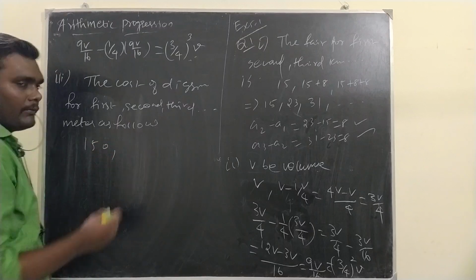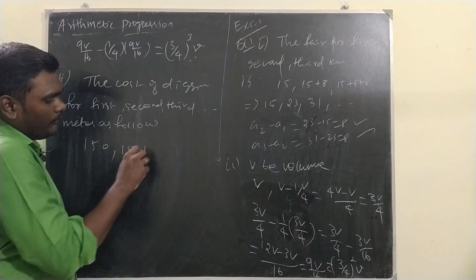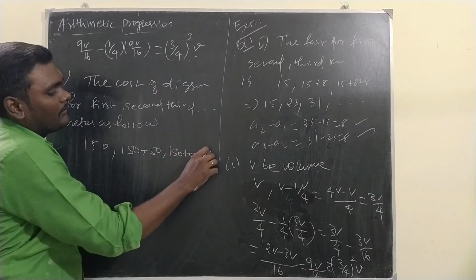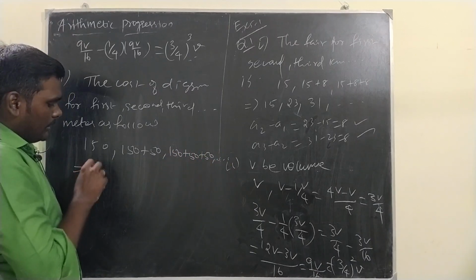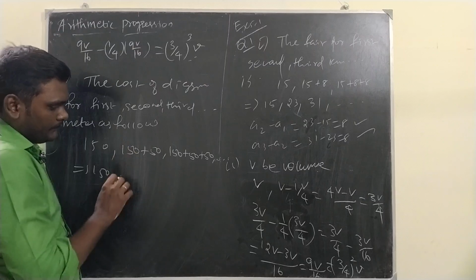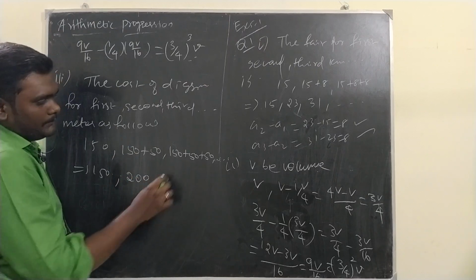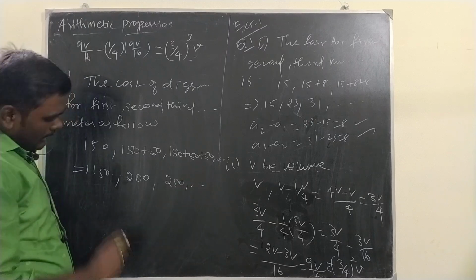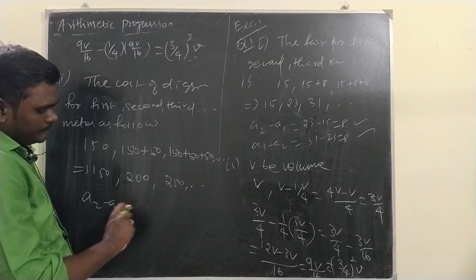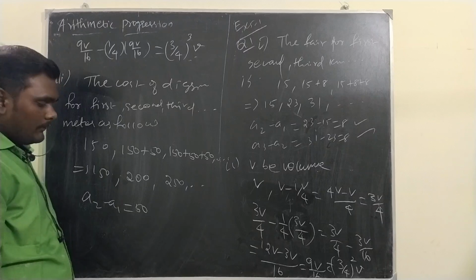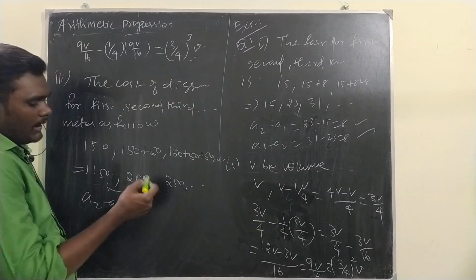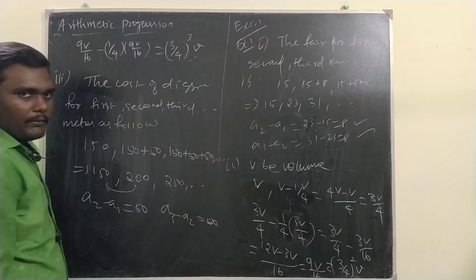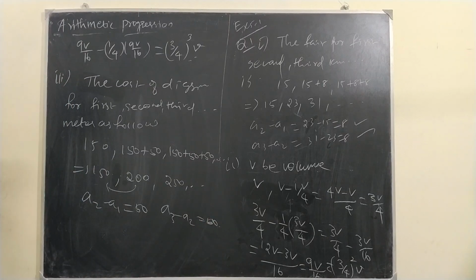First meter 150, second meter 150 plus 50, third meter 150 plus 50 plus 50, and so on. Then we have 150, here 200, here 250 and so on. Now A2 minus A1 is 50, 200 minus 150, and then A3 minus A2, again 50. So it is an AP. That's all.